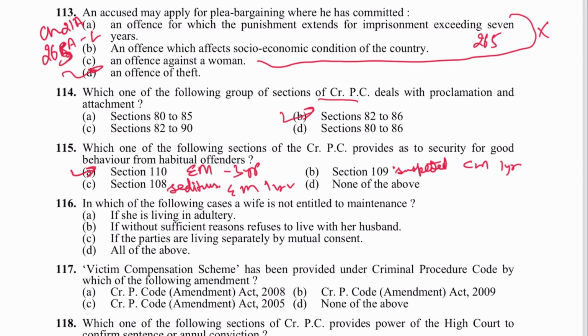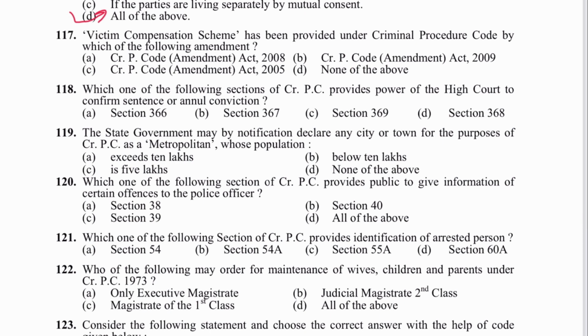Next is 116. In which of the following cases is a wife not entitled to maintenance: if she is living in adultery, without sufficient reason refuses to live with the husband, if parties are living separately by mutual consent? All of the above. D is the answer, mentioned in Section 125, subsection 4. Next is 117. Victim compensation scheme has been provided under CRPC by the CRPC Amendment 2009. B is the answer. And which section is it? It is Section 357A. And since when was it in force? 31/12/2009.